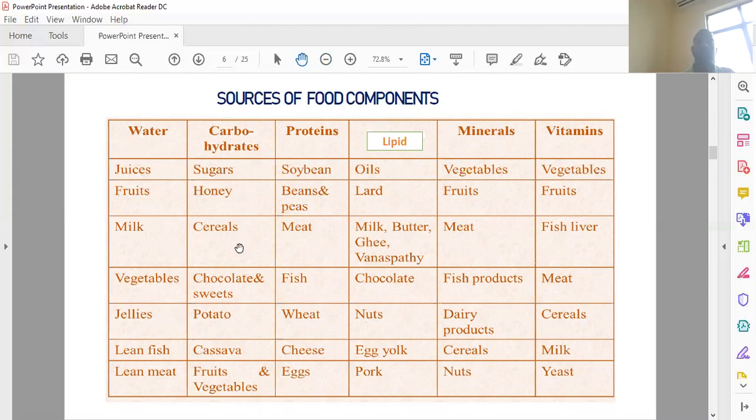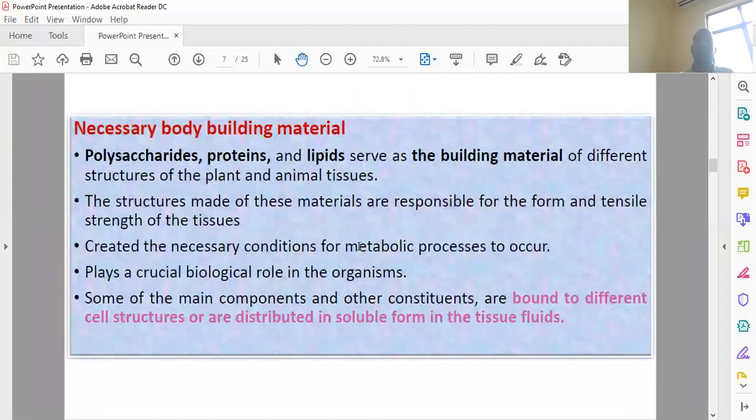These food items are the major source of the carbohydrate, the protein, the soybeans. These meats are the source of the protein. The lipids, oils, chocolates are the lipid source. The mineral source: the vegetables, fruits, and meats and dairy products. And vitamins: the fish liver, meat, cereals, milks, vegetables are the vitamin source. So these are the examples of the food component sources where you can measure proportions of these nutrient compounds present.